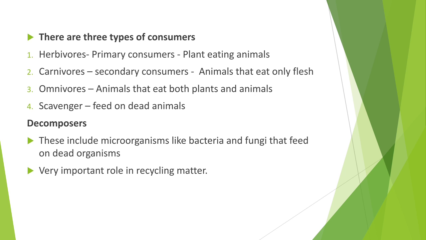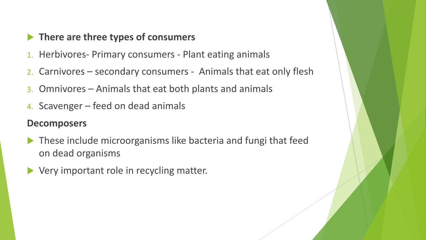First one is herbivores. Herbivores are plant-eating animals such as sheep, caterpillar, etc. These animals eat only plants. The animals that eat only plants are known as herbivores. Herbivores are also known as primary consumers. Examples: caterpillar, cow, sheep, goat, etc.